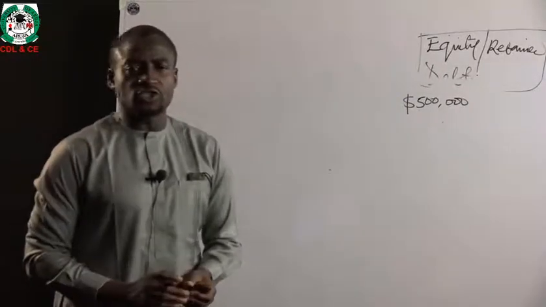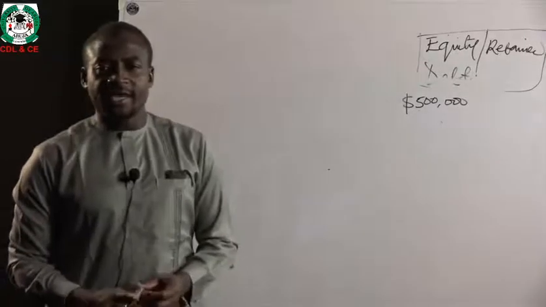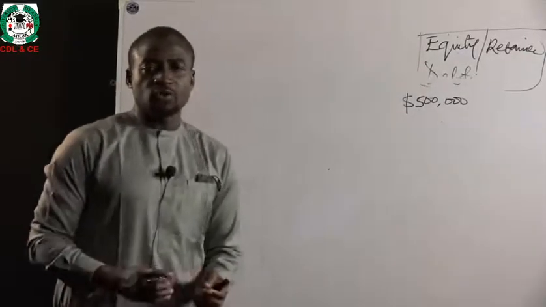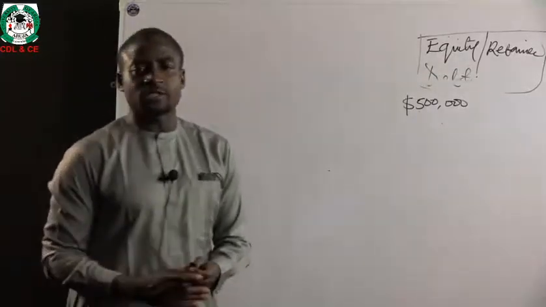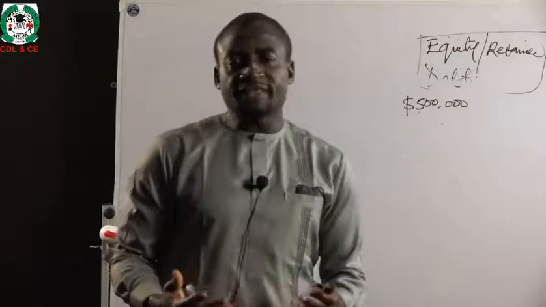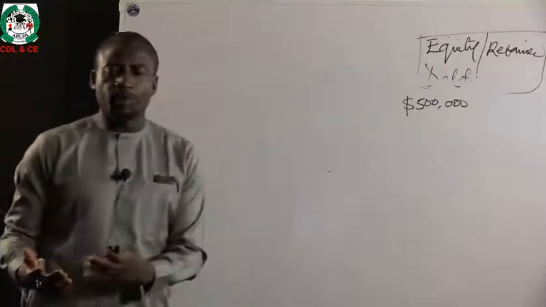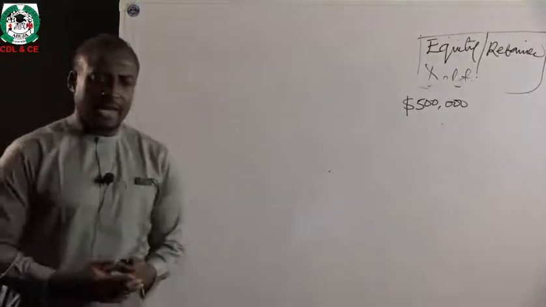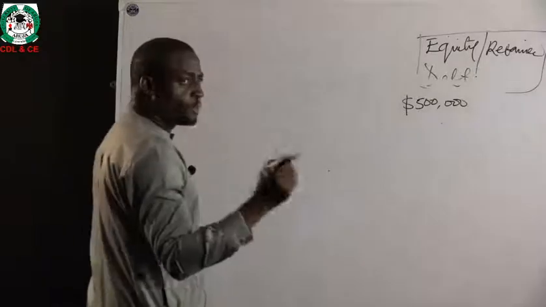The firm is considering two alternative financial plans, either to raise the entire funds by issuing 50,000 ordinary shares at 10 naira, or the second plan would be to raise 250,000 by issuing 25,000 ordinary shares at 10 naira and also borrow the remaining balance at a 15% interest rate. So there are two plans here.